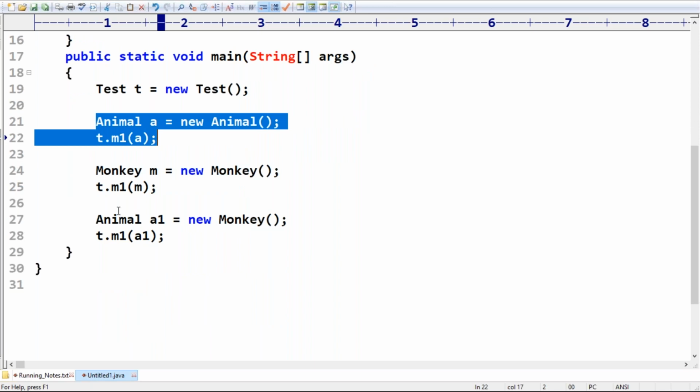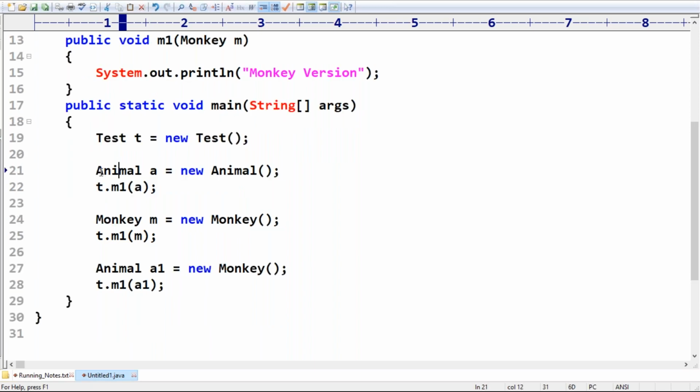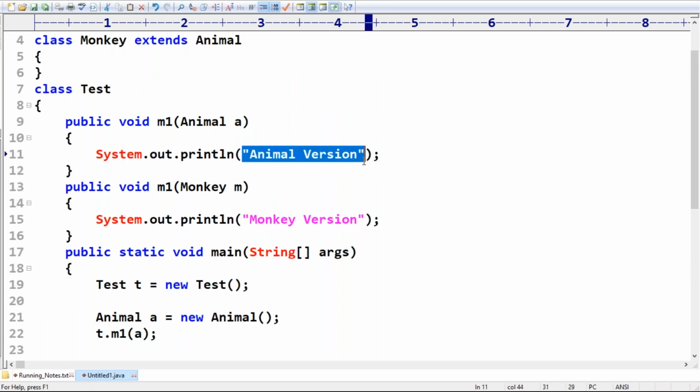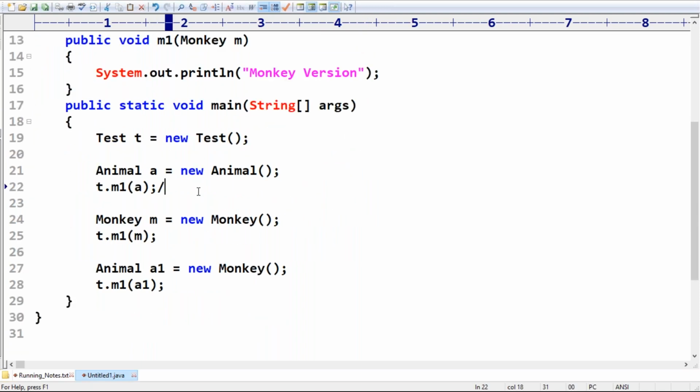Second one, monkey version. Because it never talks about monkey, everything is related to animal. That's why definitely the output we are going to get for the first case is the animal version. Don't keep any doubt at all. First one is perfectly valid, sir. Animal version we are going to get.